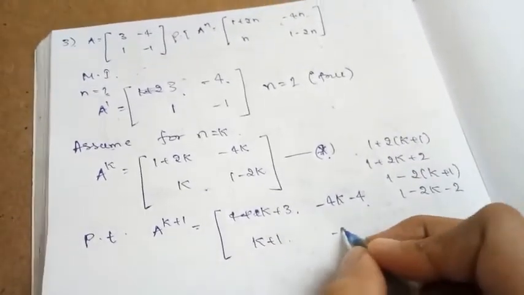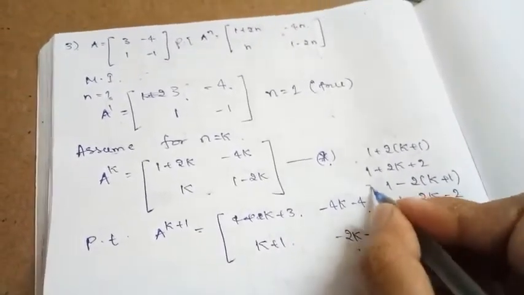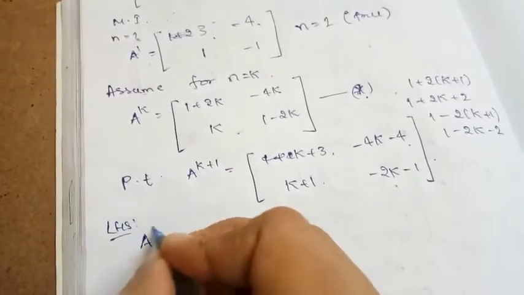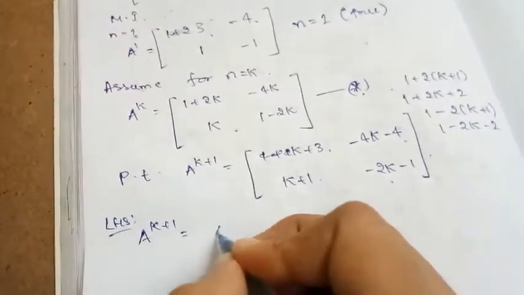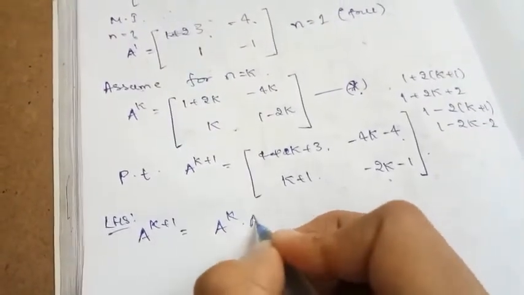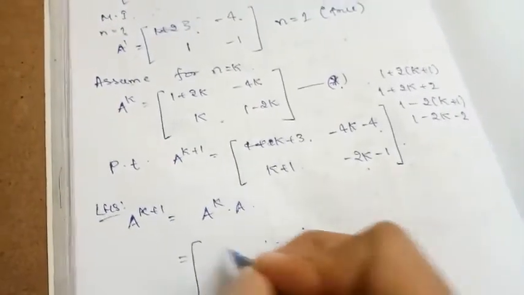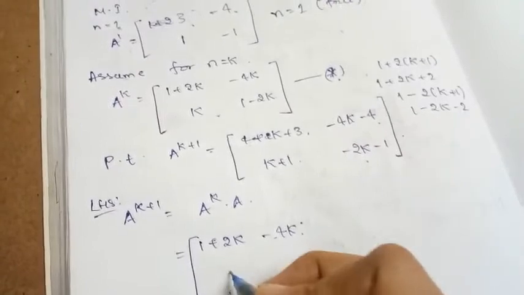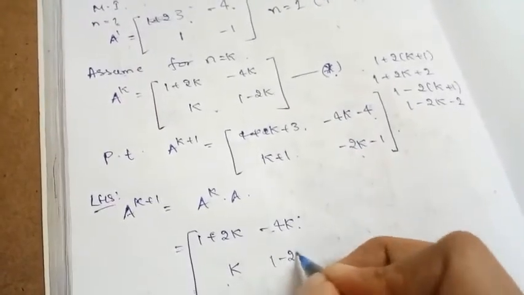So this becomes minus 2k minus 1. So we need to prove this one. So let us consider our LHS. LHS is nothing but A to the power k plus 1. It can be written as A power k into A. A power k is nothing but our star: 1 plus 2k, minus 4k, k, 1 minus 2k.